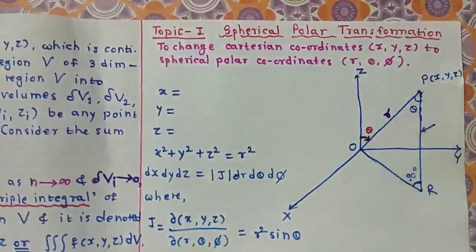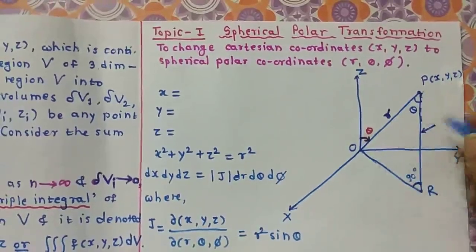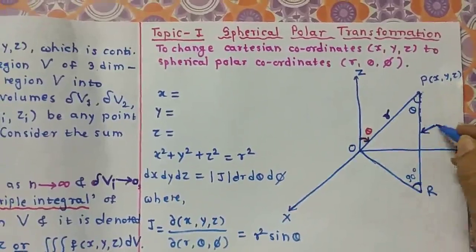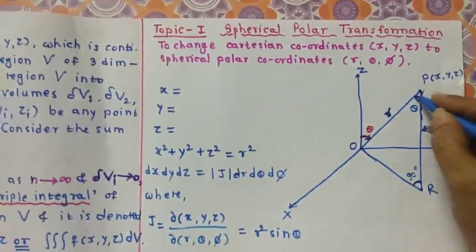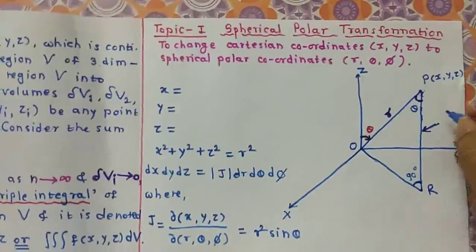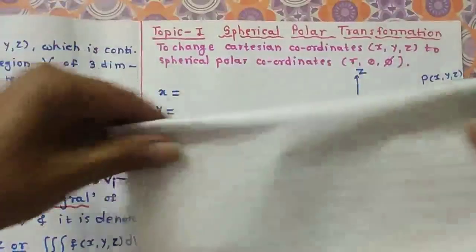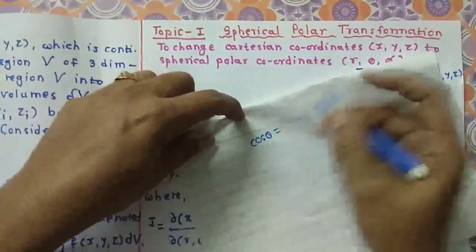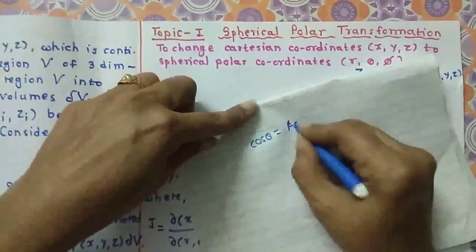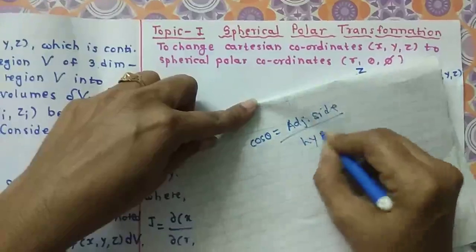With respect to this triangle, this side is the adjacent side of theta, right? And we know cos theta is equal to what? Adjacent side upon hypotenuse, right?